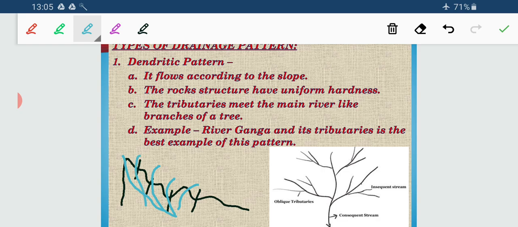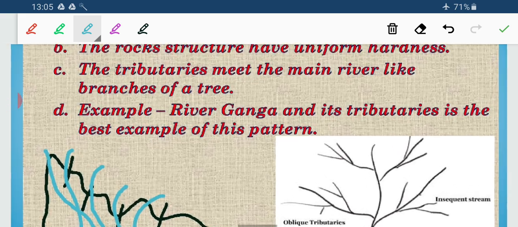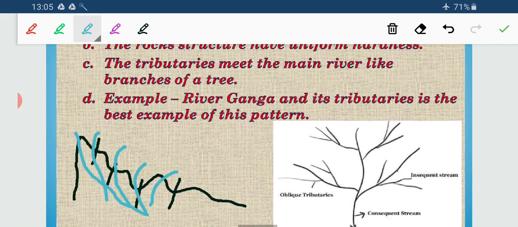Can you see the picture? What does it resemble? It resembles a branch, giving a branch-like appearance. Dendritic is derived from the word dendron. Dendron means branches, so it is also termed a tree-like pattern. Here you can see the picture clearly.